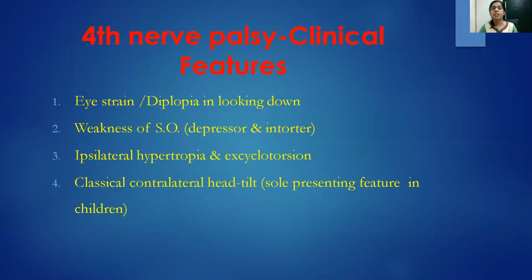So what are the clinical features of fourth nerve palsy? We are expecting diplopia in looking down. That's the most common thing patients come with, especially when they are walking down the stairs or reading a book, they see double. When we check the versions and the adductions, we see there is weakness of the superior oblique, which is a depressor and an intorter. We are seeing ipsilateral hypertropia with excyclotorsion. And there is something called the classical contralateral head tilt. In children, it may be the sole presenting feature. You may not find anything else except just a contralateral head tilt.